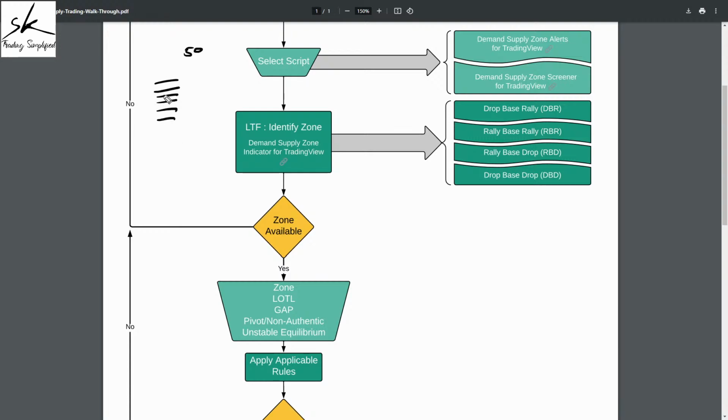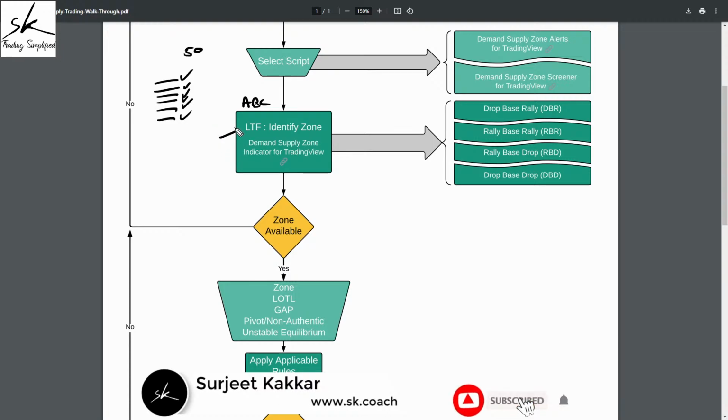So let's assume whatever methodology you applied, you got a list of symbols. Now the next step will be to analyze them one by one, and out of this, whatever will match with your trade plan is an opportunity for you. Whatever doesn't match with your trade plan, you simply skip it. So let's assume the very first one was ABC. So what we need to do now is we need to go to the lower time frame and identify zone.